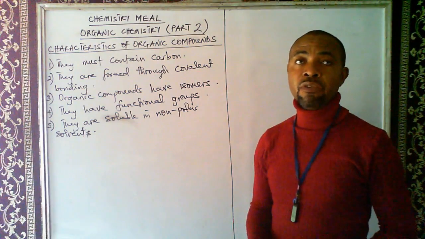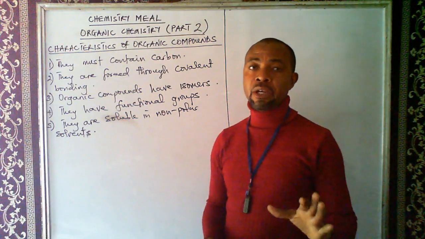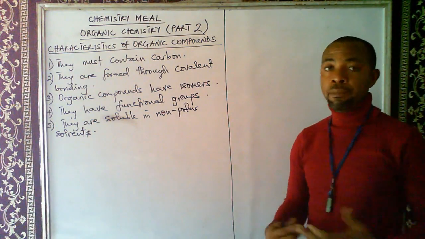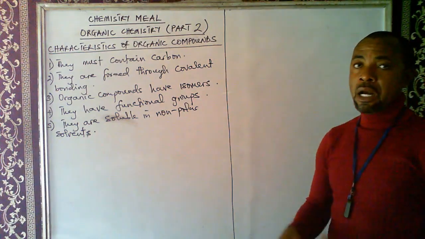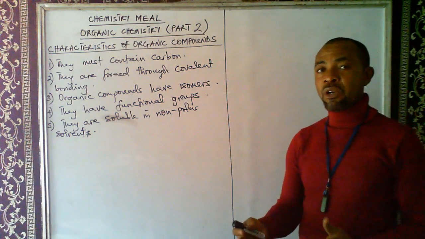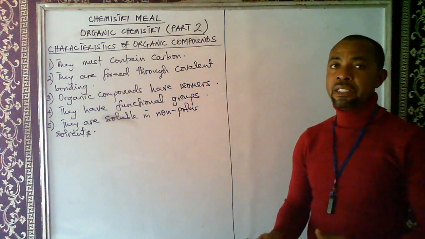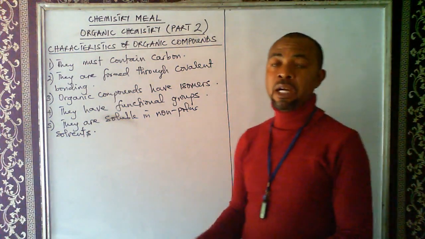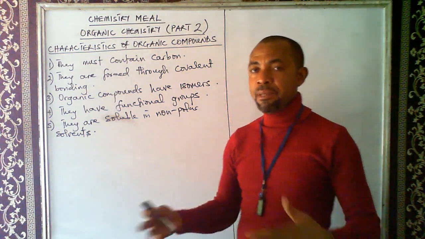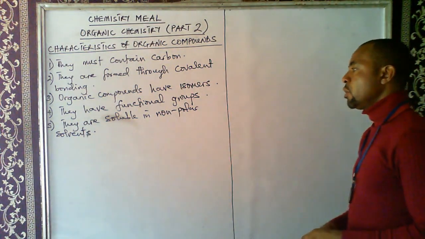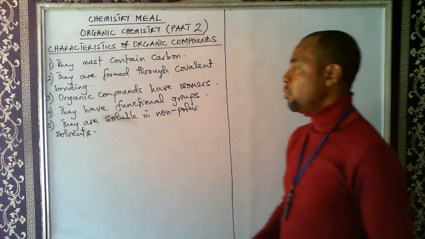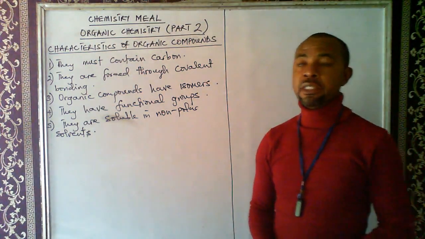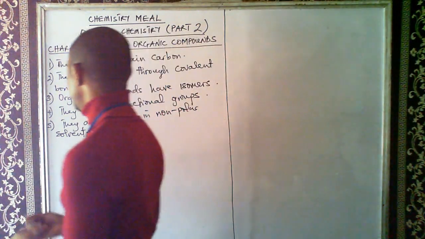Although some organic compounds can also be soluble in polar solvents. Alkanols, for example, ethanol is an organic compound and it is soluble in water, which is a polar solvent. But mainly, the majority of organic compounds are soluble in non-polar solvents.